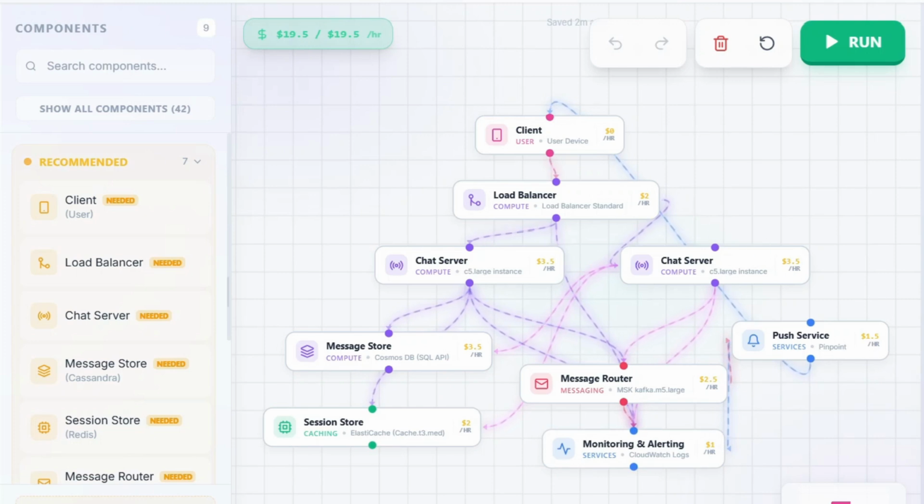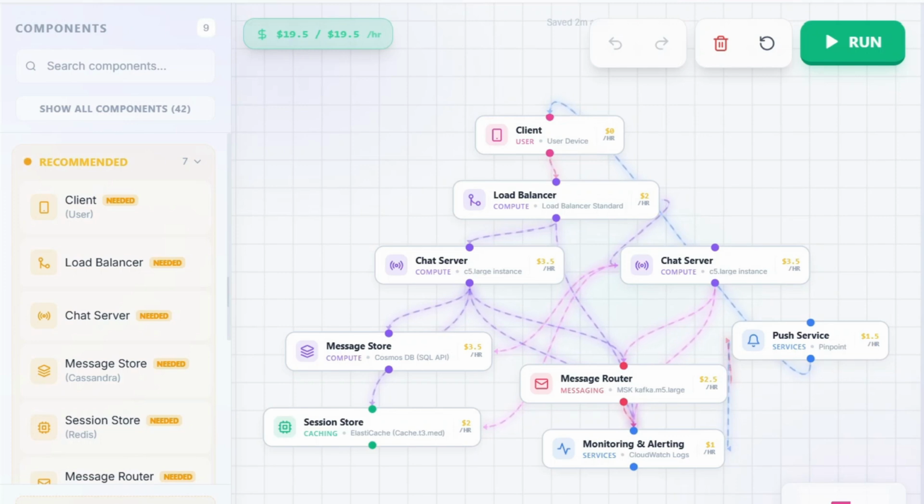But here we have a budget constraint, right? We have a budget constraint of $19.5 per hour. If we complicate our architecture or add more elements, it will exceed our budget limit. So keeping this budget constraint in mind, this is the practical or optimal architecture that we have. If we have a budget limit of a lot more than $19.5 per hour, then we can complicate our architecture even more, horizontally scale it up by increasing the number of servers, add more services, and optimize our architecture even more.